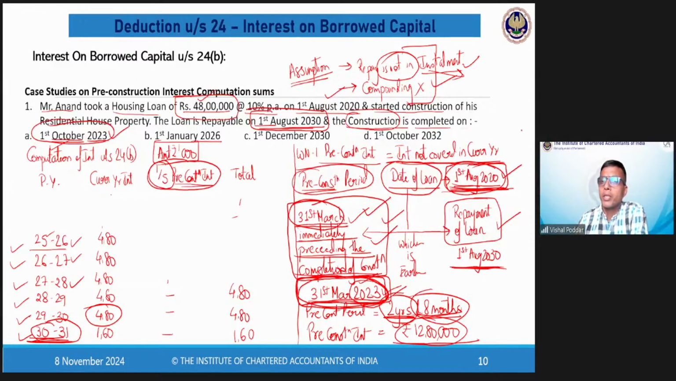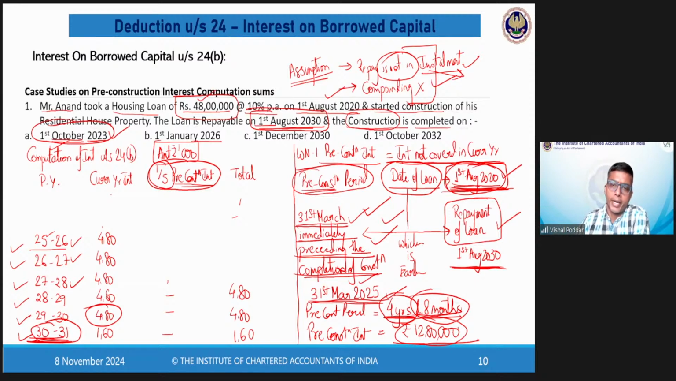Now, coming to pre-construction calculation, the starting date of loan will be same. End date of loan, as per our rule, will be 31st March, immediately preceding the completion of construction. So it will become 31st March 2025. So now my total period of pre-construction is 4 years and 8 months. And this amount, which was 1280, will become